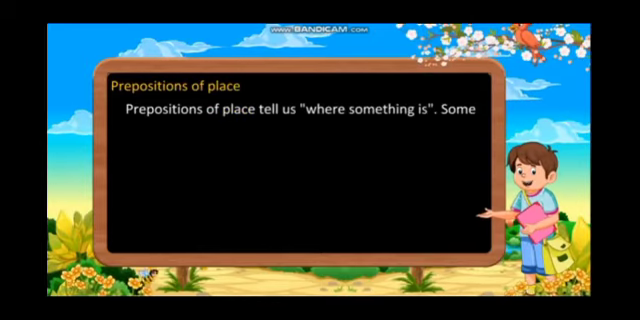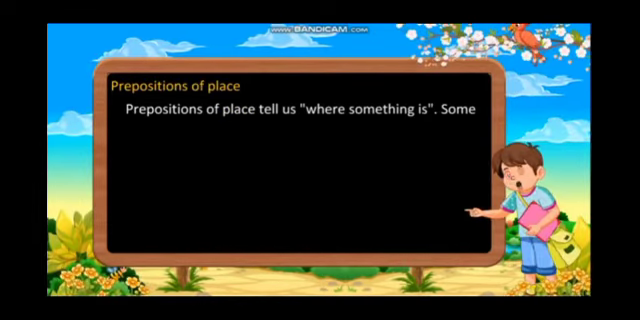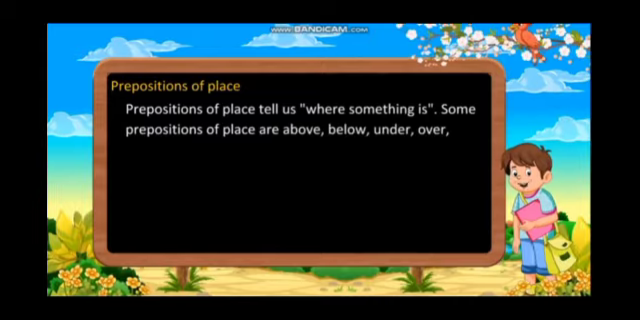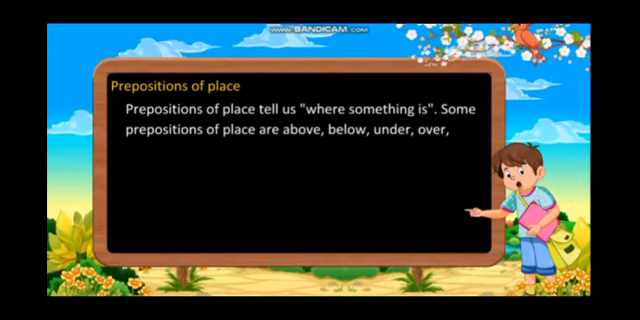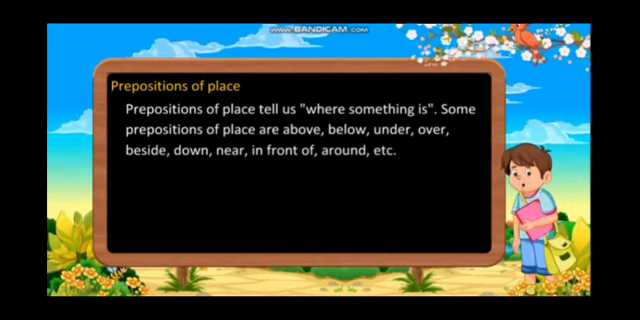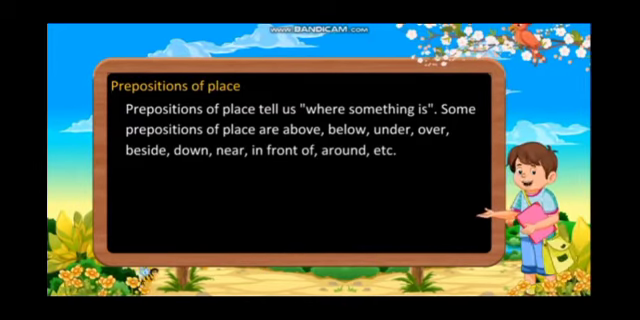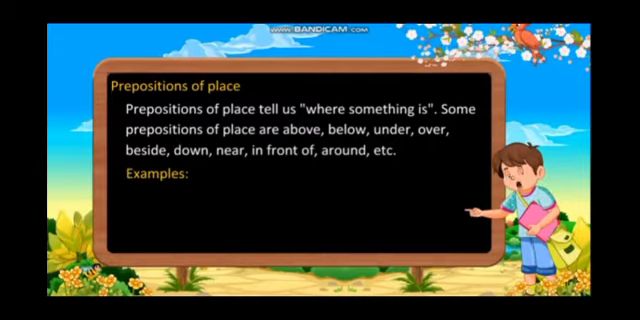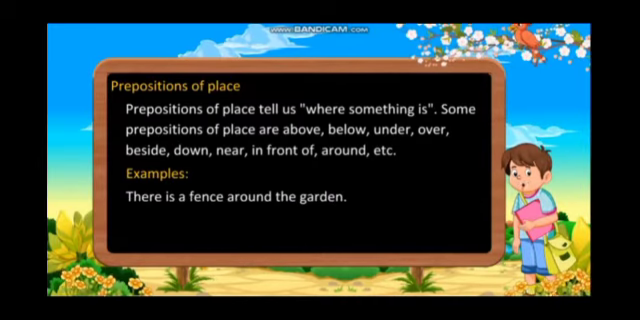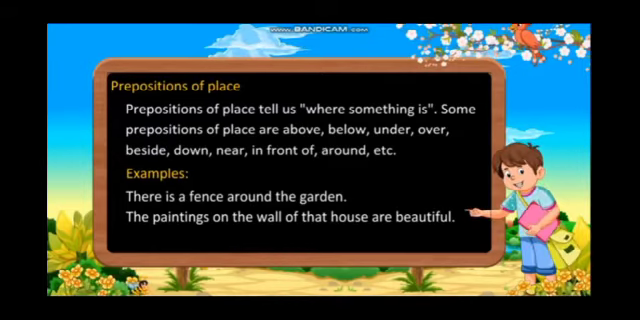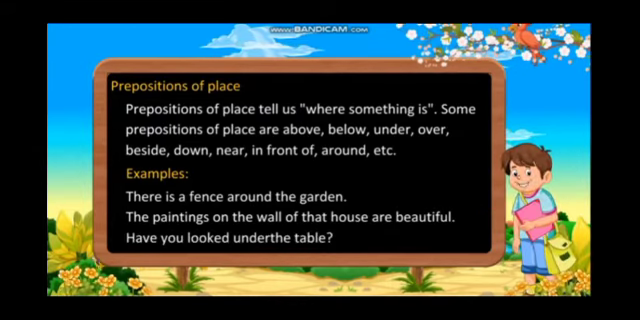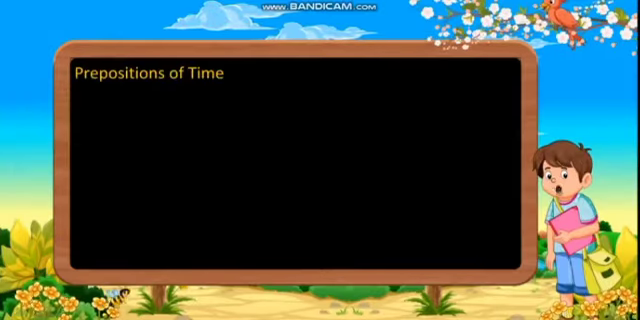Prepositions of place. Prepositions of place tell us where something is. Some prepositions of place are above, below, under, over, beside, down, near, in front of, around, etc. Examples: There is a fence around the garden. The paintings on the wall of that house are beautiful. Have you looked under the table?